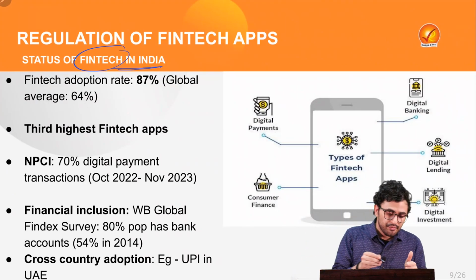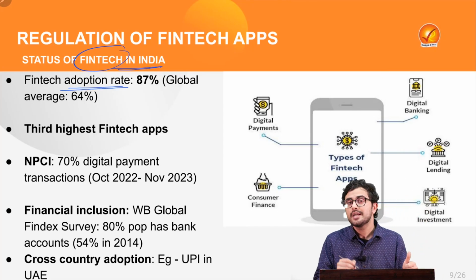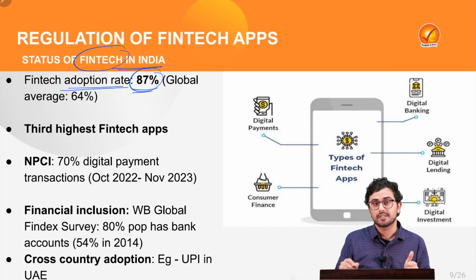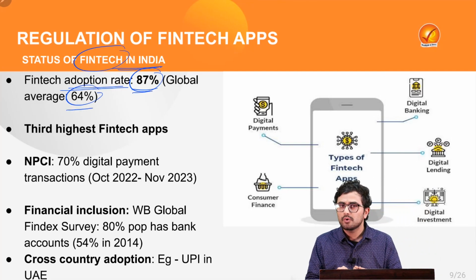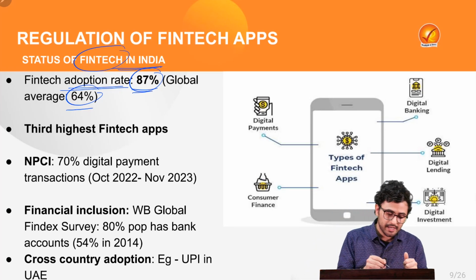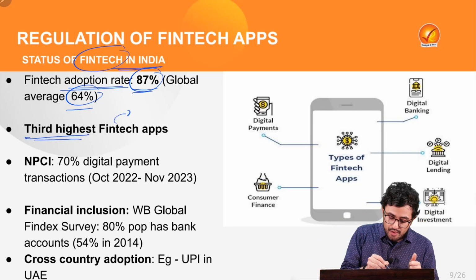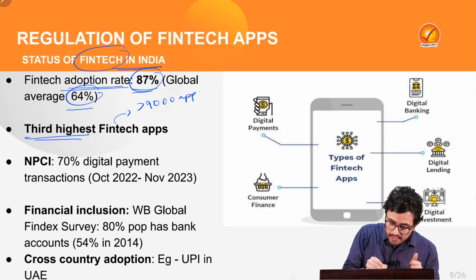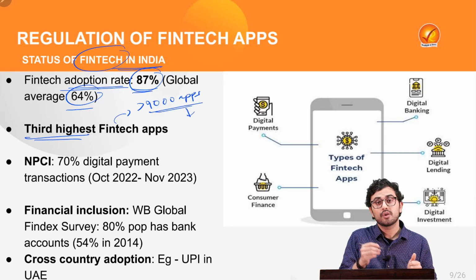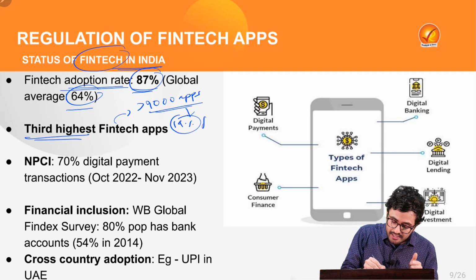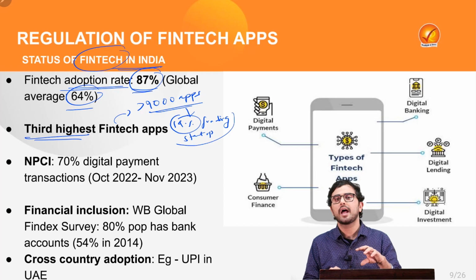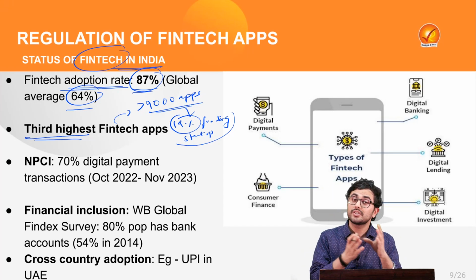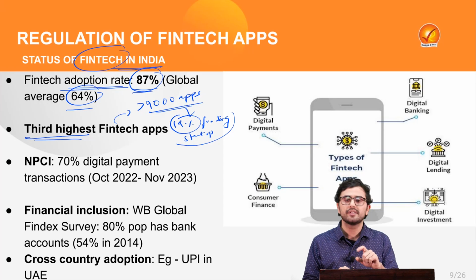For example, the fintech adoption rate in our country stands at 87% against the global average of 64%. Also, India has the third highest number of fintech apps in the world, more than 9,000 apps, which comprise more than 14% funding for our startup sector. The reason being that these fintech apps provide various kinds of financial services, as can be seen from the infographic.